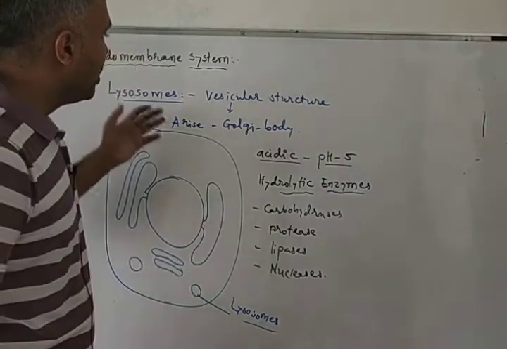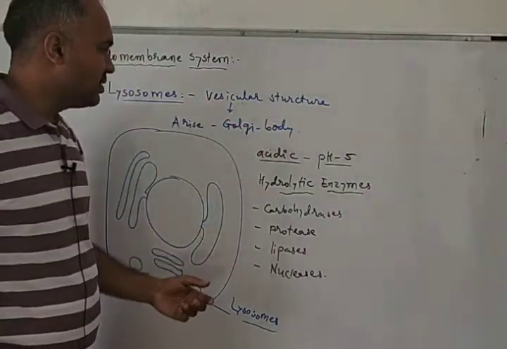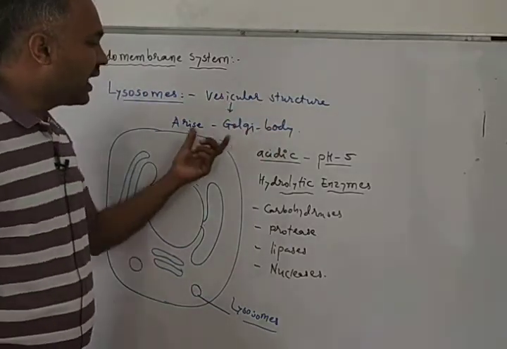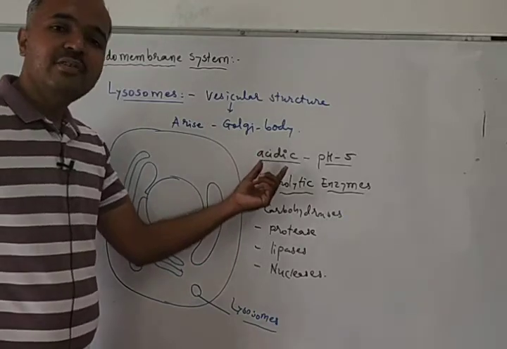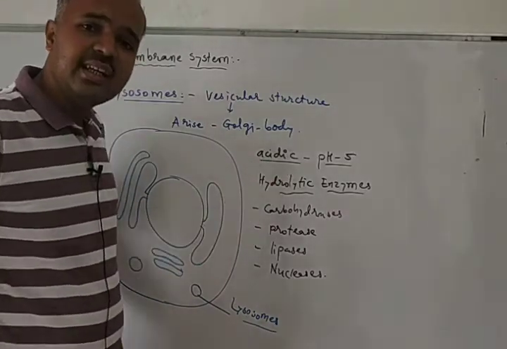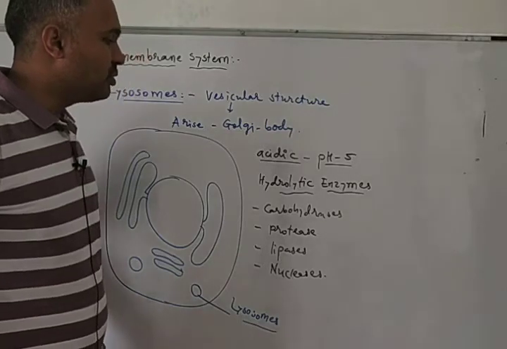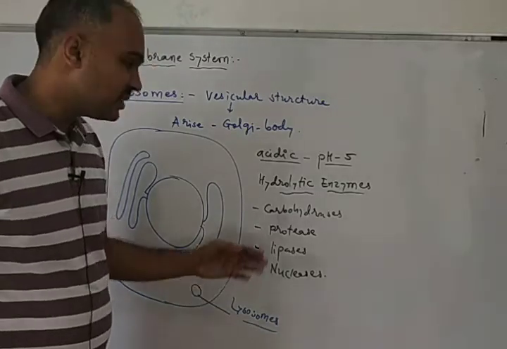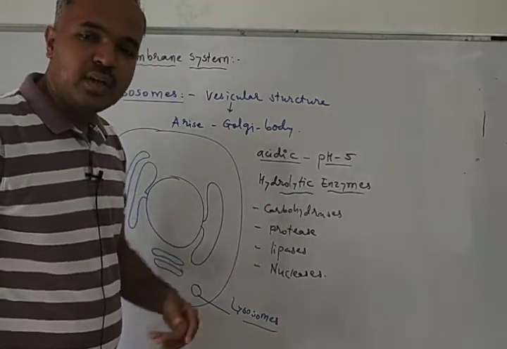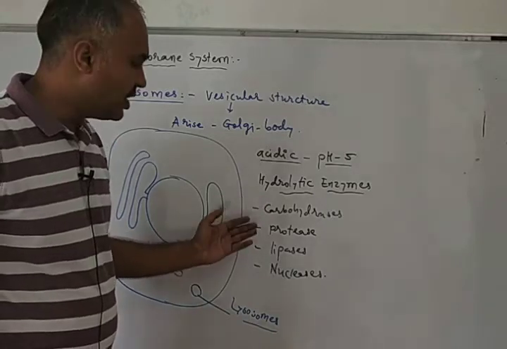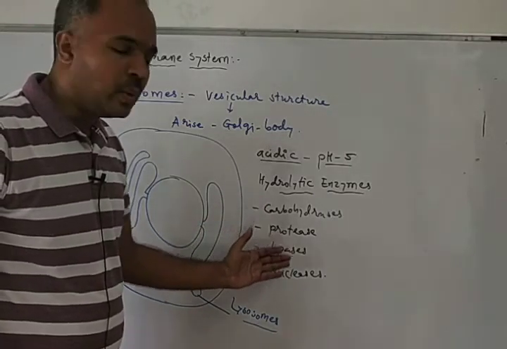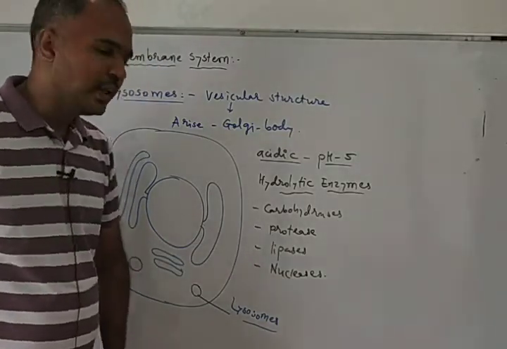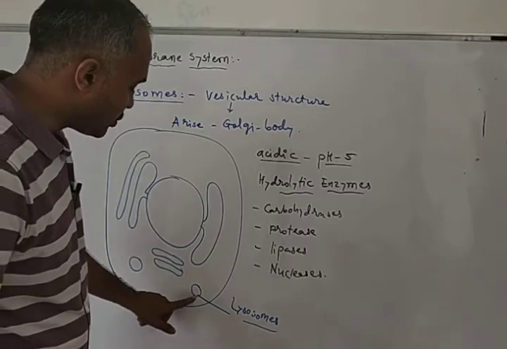Okay, so lysosomes are nothing but the vesicular structures which arise from the Golgi body. The internal environment in the lysosome is acidic in nature and its pH is 5. And the lysosome has hydrolytic enzymes like carbohydrases, proteases, lipases and nucleases. Carbohydrases perform digestion of carbohydrates, proteases perform digestion of proteins, lipases perform digestion of lipids, and nucleases perform digestion of nucleic acids. Okay, and this is the lysosome.